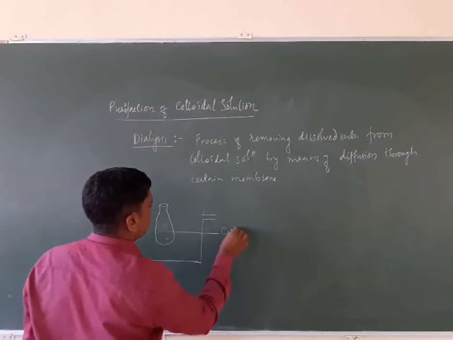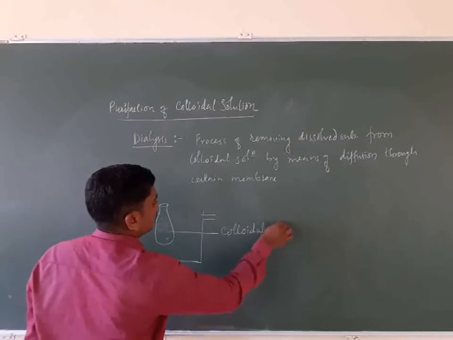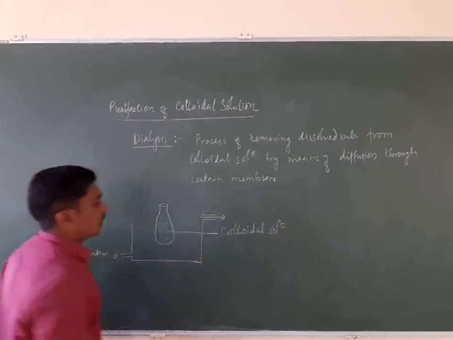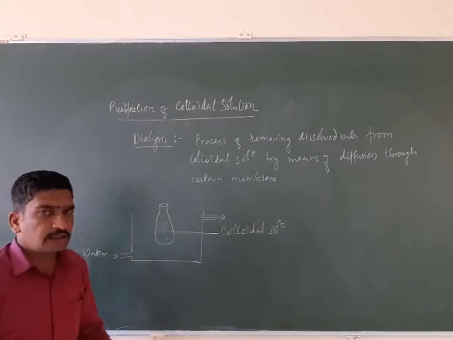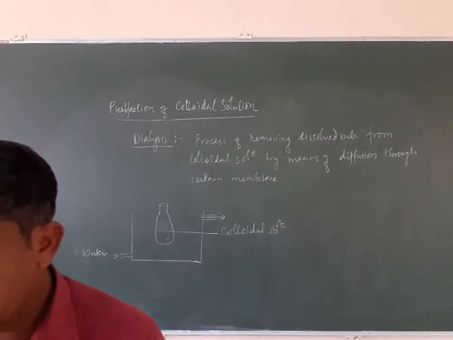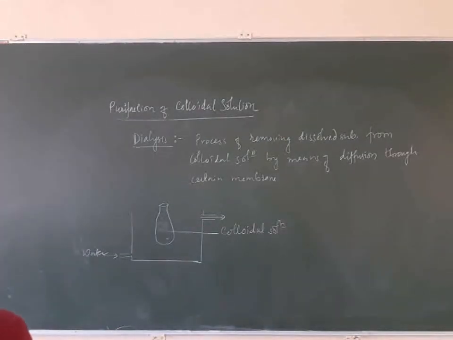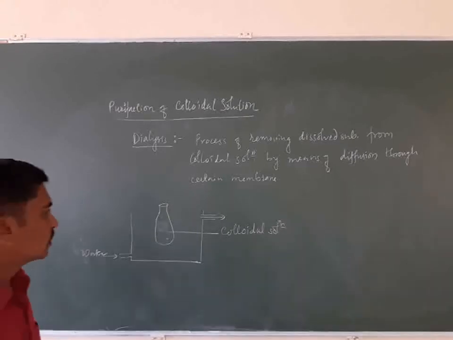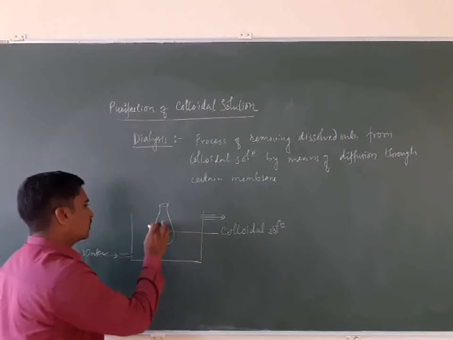This bag is made up of a certain material. What kind of material? It may be cellophane sheet, animal membrane, or parchment paper. In that bag, we take the colloidal solution.